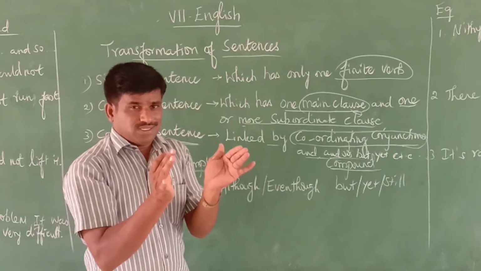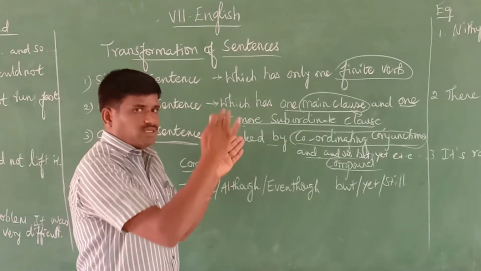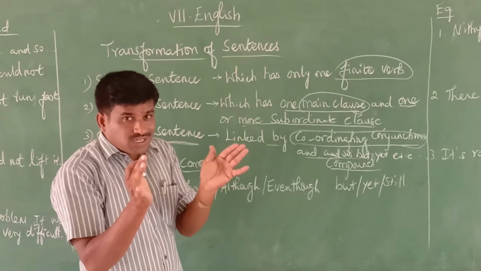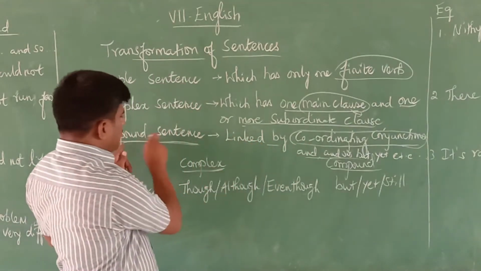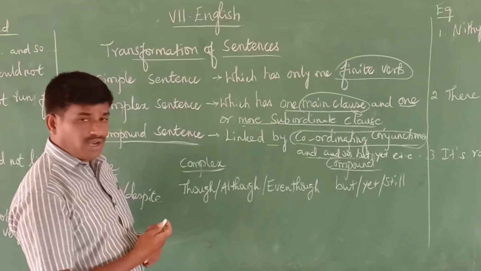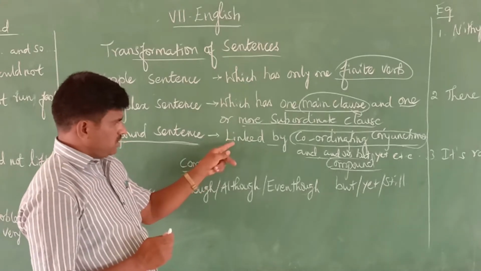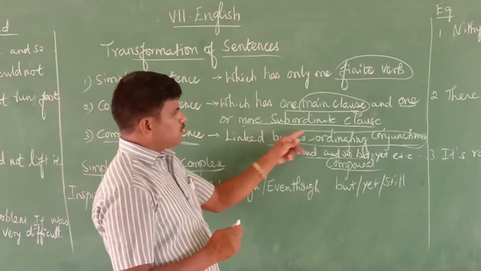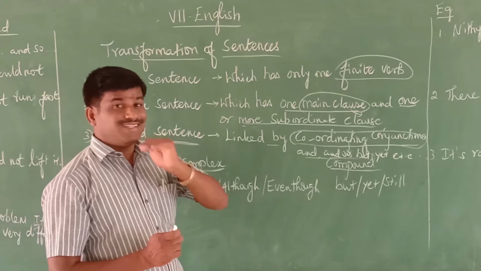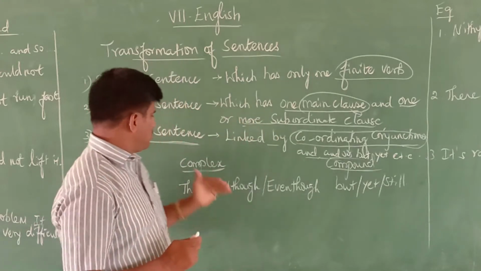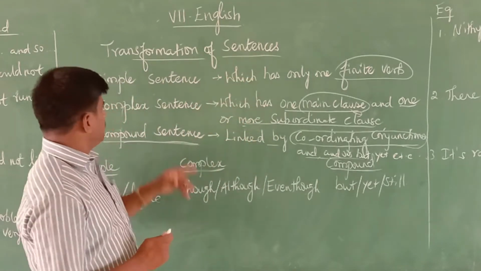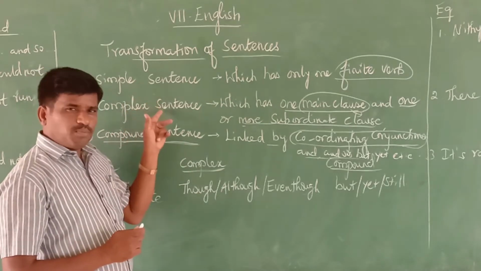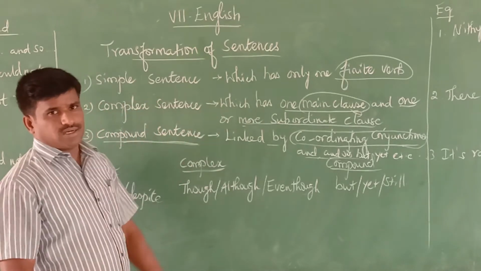The conjunction coordinates one sentence and another. It is used as a coordinator. Sentences linked by coordinating conjunctions are called compound sentences. This is the simple definition of simple sentence, complex sentence, and compound sentence.